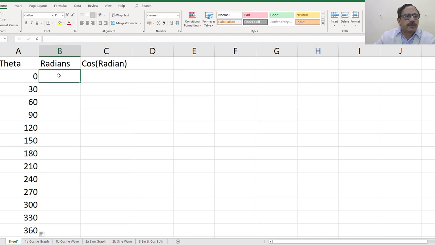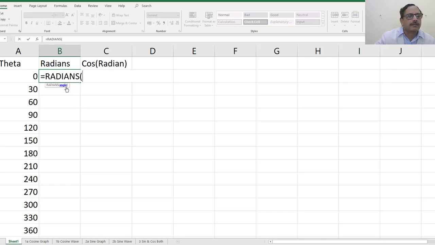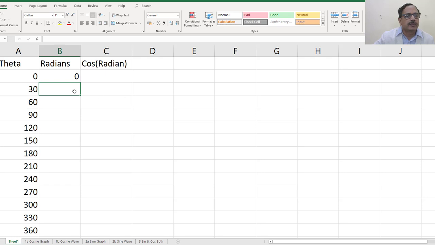Corresponding radians we have to take. There are two ways. One is you consider the radian function itself: equal to, then A2, we press, it computes this.